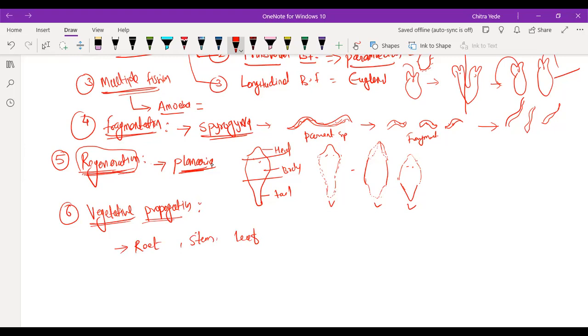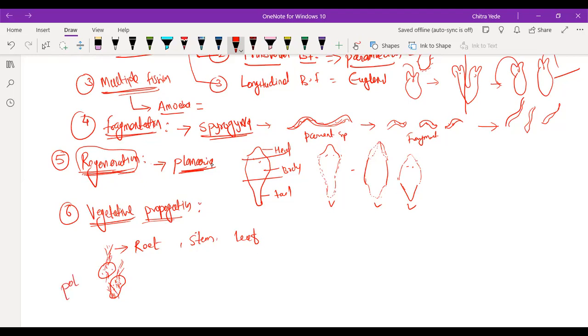For root, suppose I'm taking the example of potato. You know potato? On the potato surface, you will find eyes like this, and from these eyes new plants germinate. Have you observed that? So this is the potato, which is nothing but the root of the potato plant.